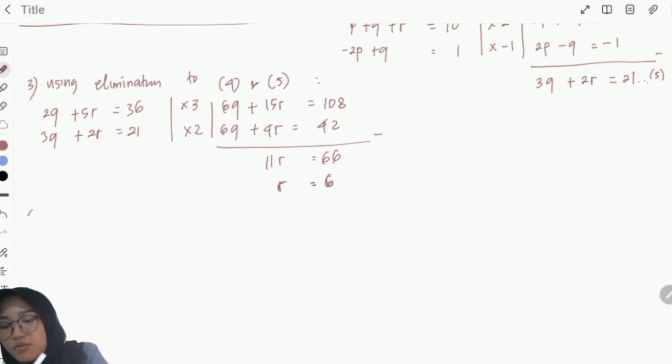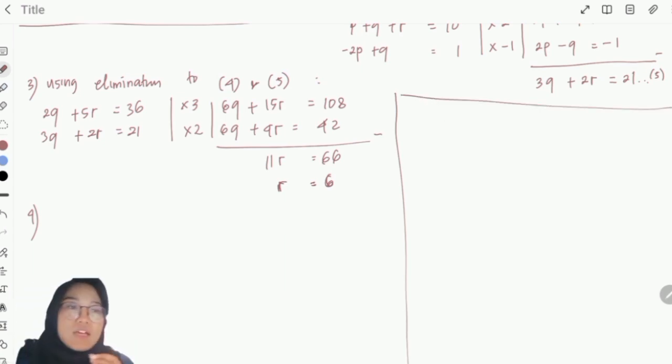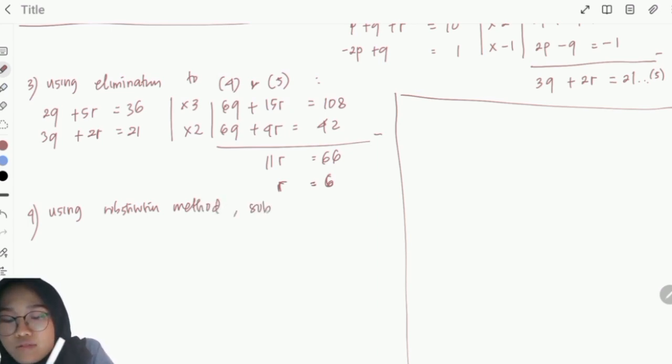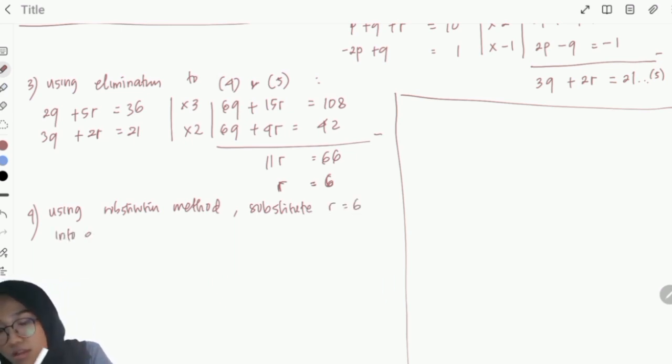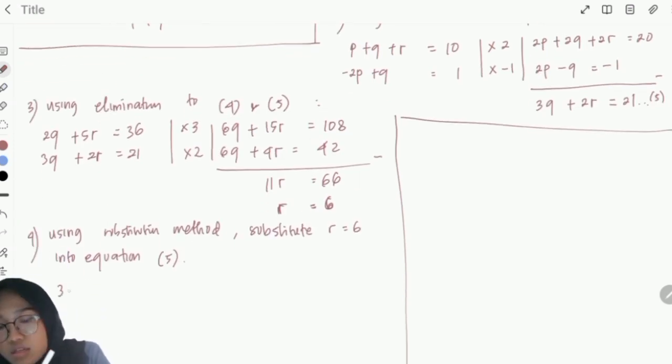And then step 4, using the substitution method, we substitute r = 6 into equation 5. So we have equation 5: 3q + 2r = 21.